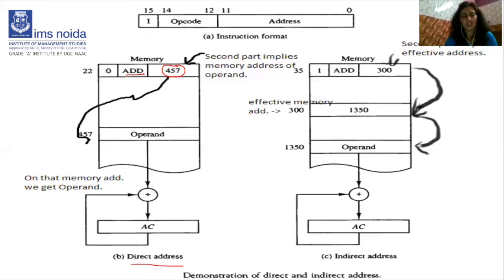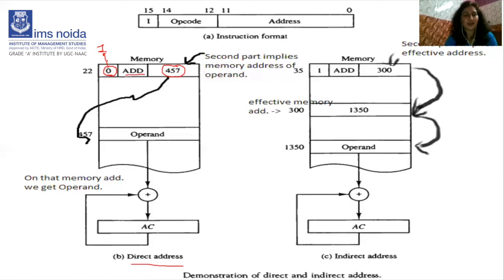Here we can take any opcode. For example, here we take opcode add. You can take subtract. You can take multiply. Any opcode you can take here. And 0 represents the value of I. So when we see the value of I here, it is 0. 0 means we can easily guess that the operand is directly found.